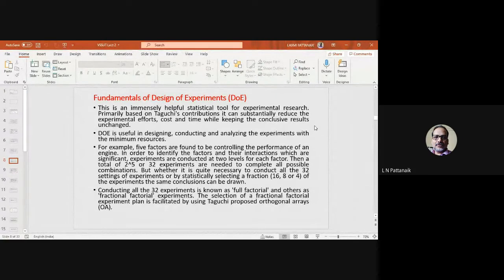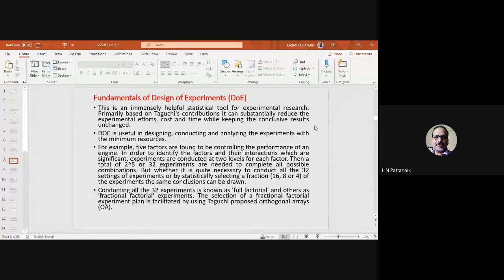Anyway, if you are using some software like Minitab, there are a lot of facilities, maybe assistants, which will tell you how many factors you are having, how many levels you are trying to consider. So they will suggest what kind of orthogonal array is suitable for you. Otherwise, if you want to have some theoretical background, there are many books on robust design and quality engineering. That will give you a good idea about your selection of orthogonal array.